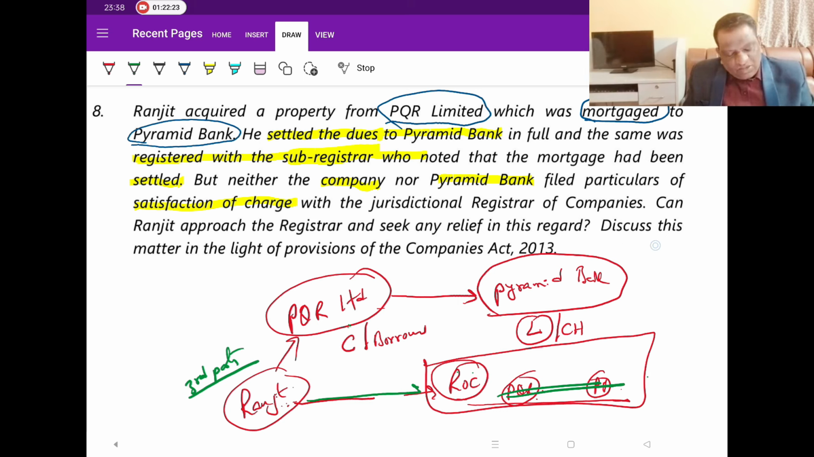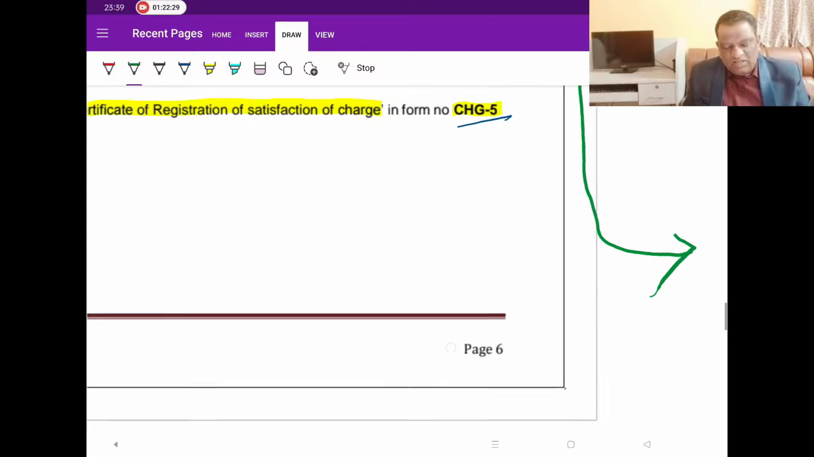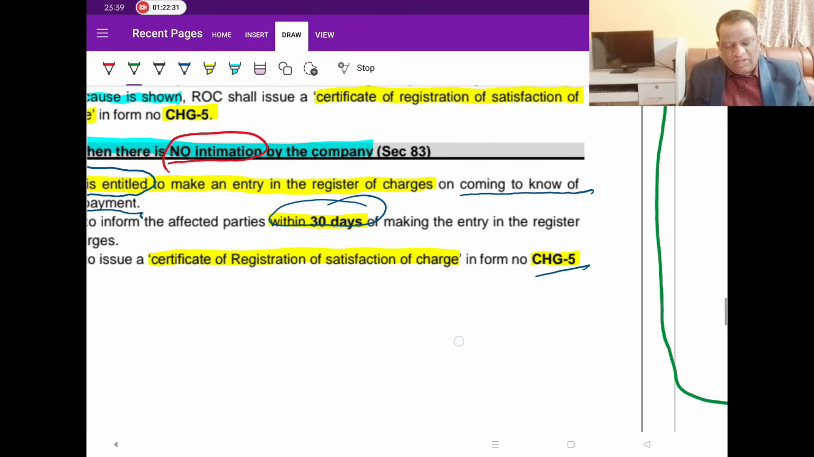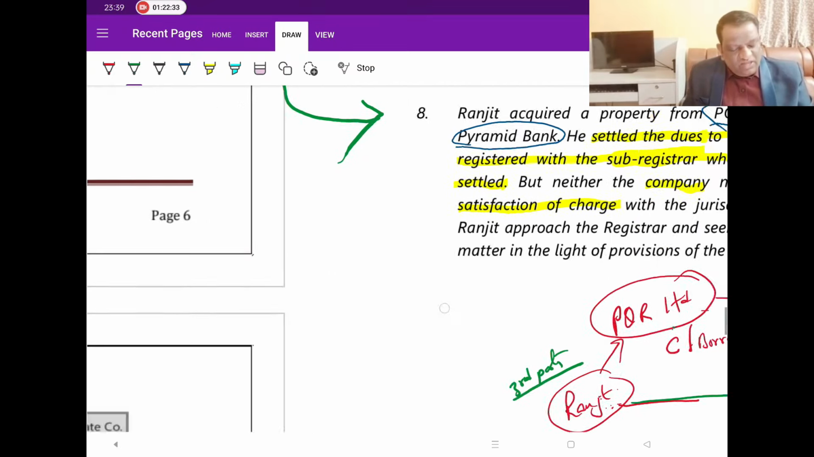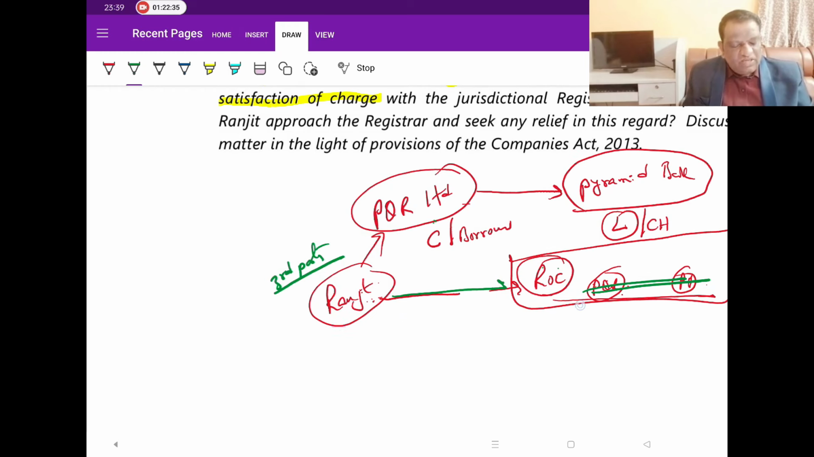Now can the registrar do it? Can the registrar remove this line? That is where section 83 comes in. Yes, the registrar can do it. But whatever data Ranjit has given as proof, he will verify. If he is convinced, then he will straight away remove the line. He will delete the line and issue one CIG file to both the parties and close.